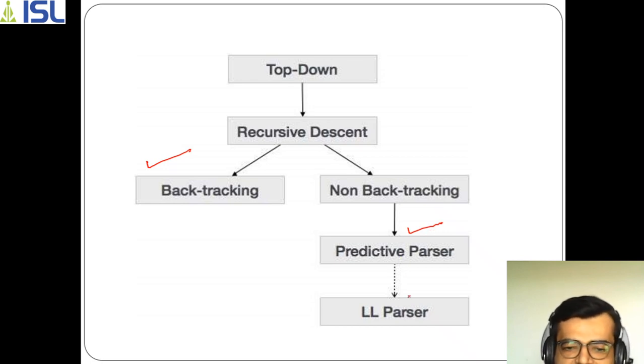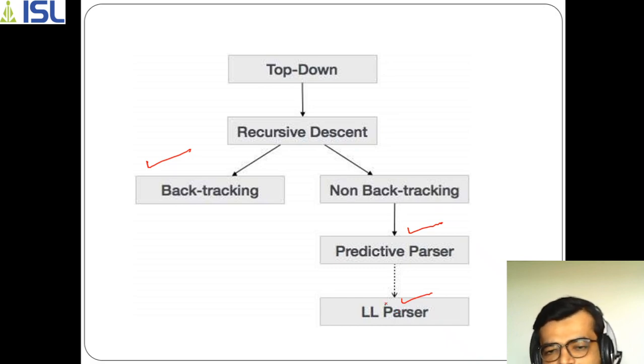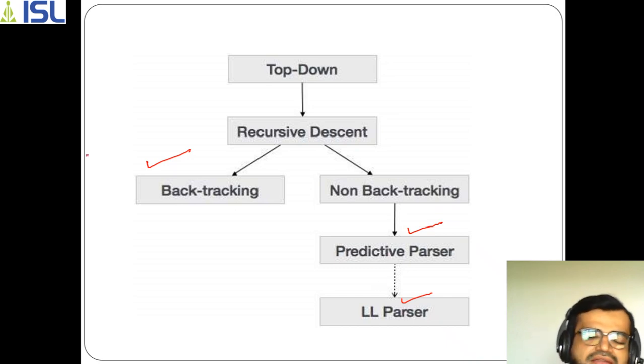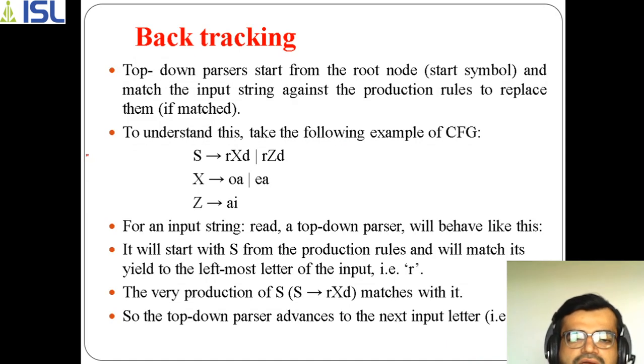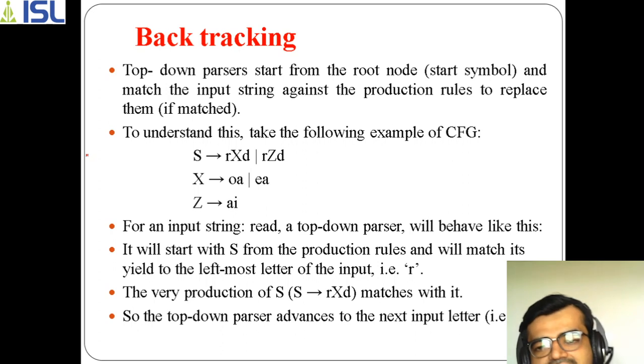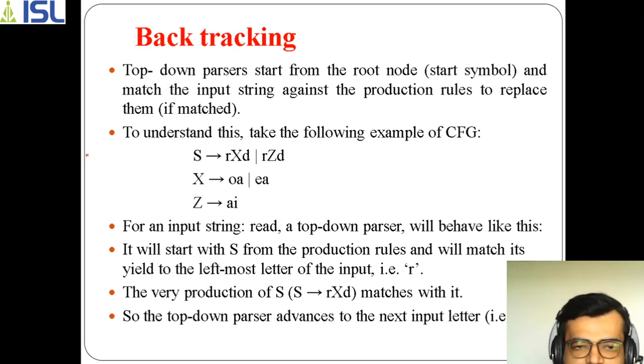In this predictive parsing, LL or LL1 parser is one type of predictive parser which doesn't require backtracking. So after this concept, that is the recursive descent parser, what we are learning next is the predictive parser. In this way, top-down works here. Now, as I said, recursive descent parsing is the basic parser.